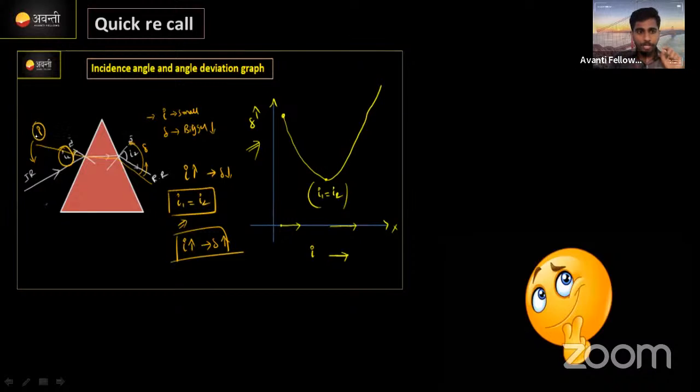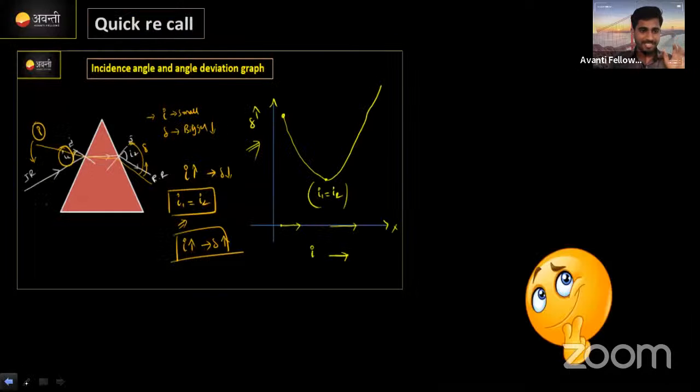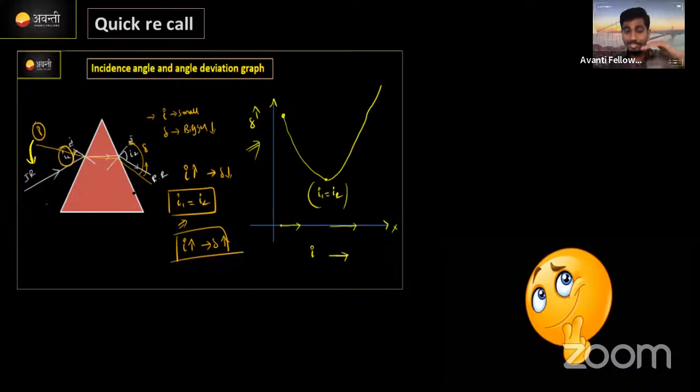Now, if you keep on increasing the angle of incidence, the angle of refraction also, sorry, the refraction angle decreases, but what happens to the deviation angle? It keeps decreasing. Correct, so on increasing the angle of incidence, initially the deviation angle decreases. Yesterday I explained this.